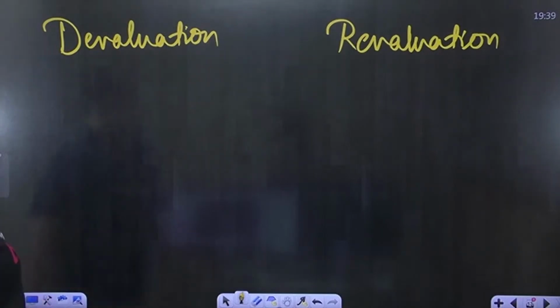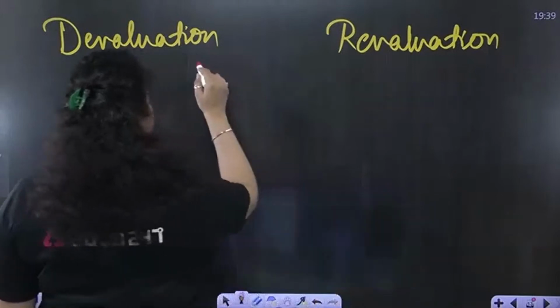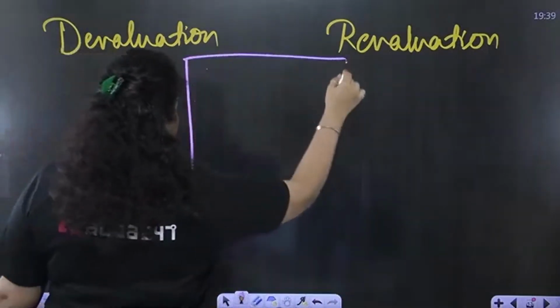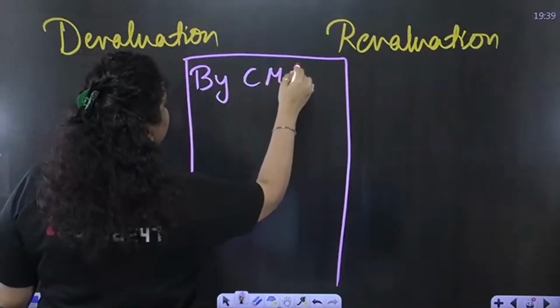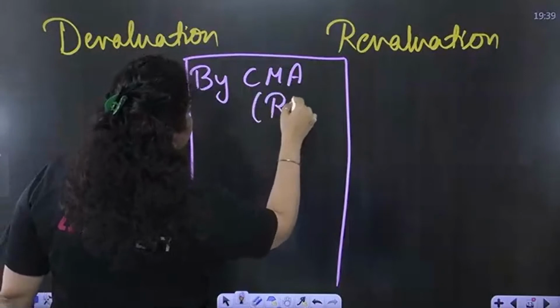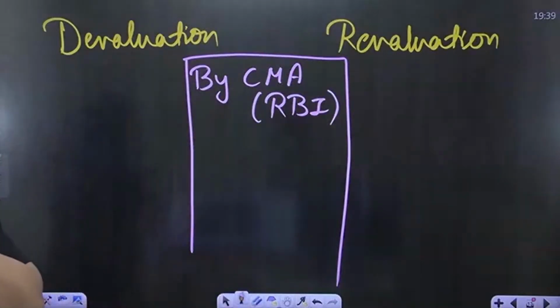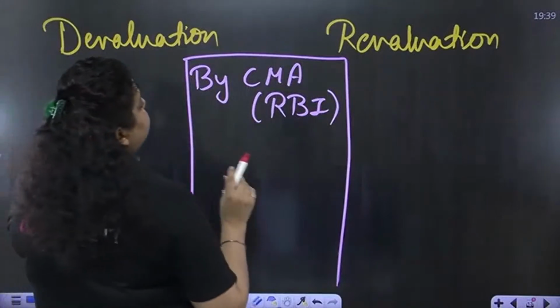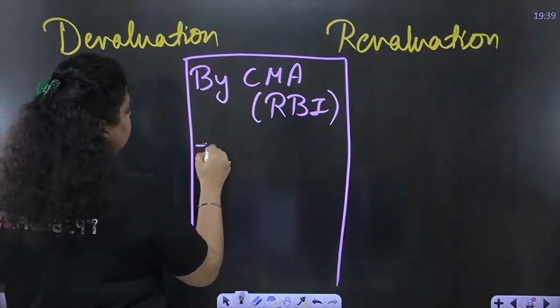See, if I talk about devaluation and revaluation, what are these? First of all, it is done by the Central Monetary Authority of a country. Who is the Central Monetary Authority of our country? RBI. So devaluation and revaluation will be done by RBI only. Okay. And why is RBI doing this? In this particular terminology, what RBI does is,